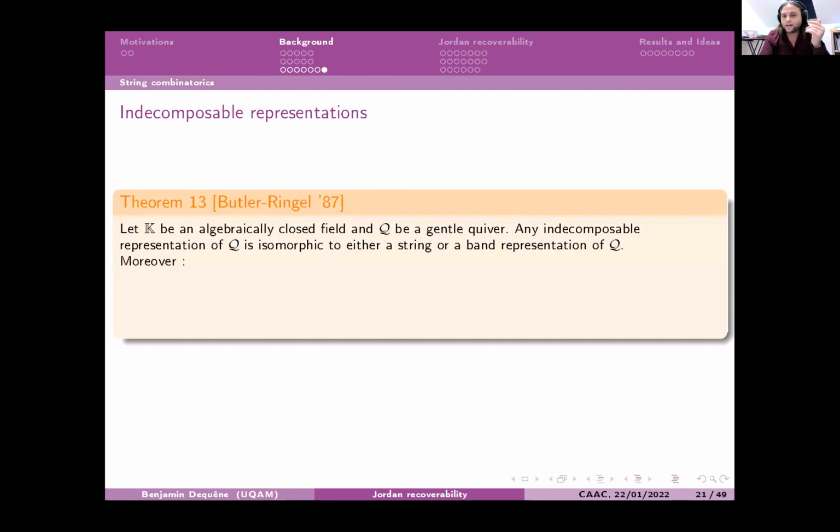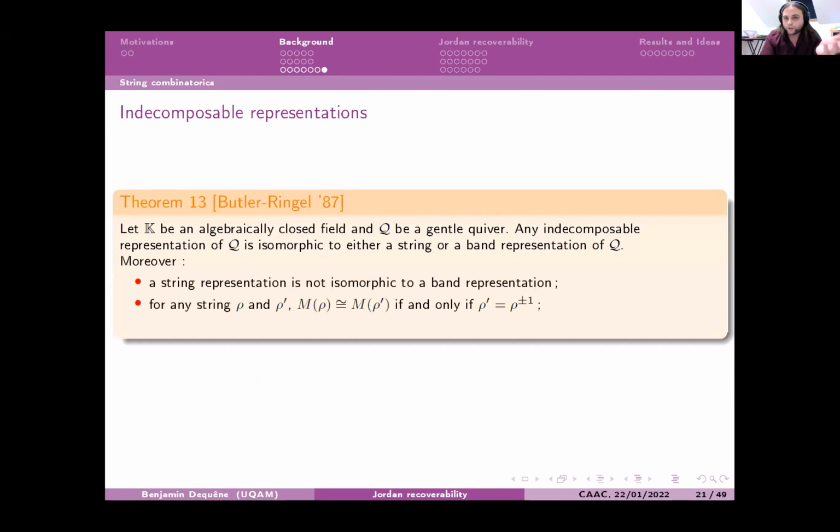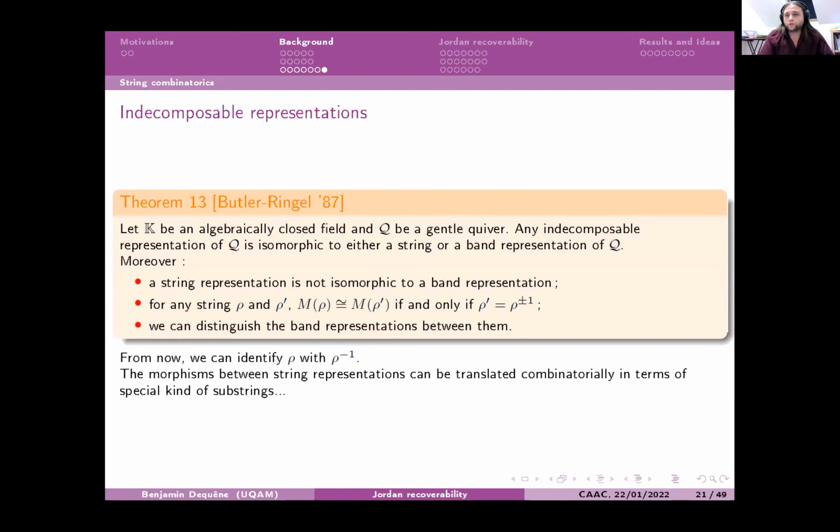This result just classifies all the indecomposable representations you have for a gentle quiver. And you can see from the second point that if two string representations are isomorphic, that implies that the strings are the same, or you have the reverse of the string. So we can identify a string with its inverse. That could be useful. And also, just a little remark: morphisms between string representations can be translated combinatorially in terms of a special kind of substring, but I will not go through the details.